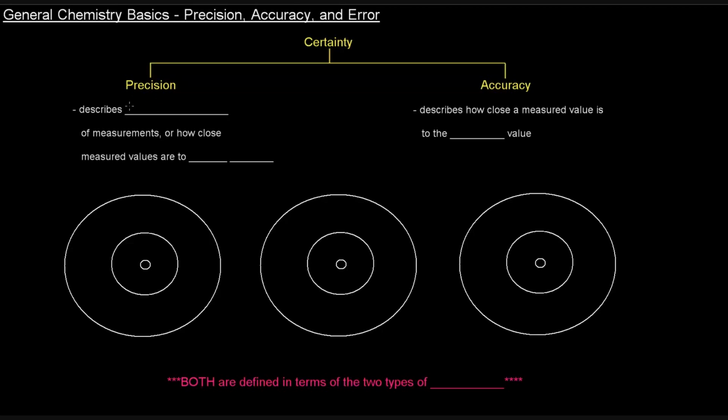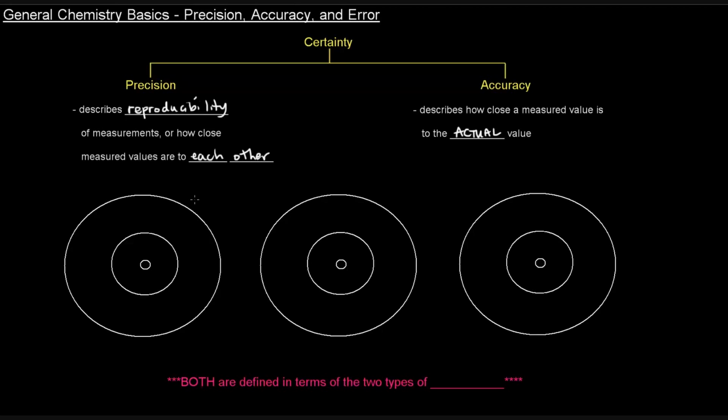Precision describes reproducibility of measurements, or how close measured values are to each other. Whereas accuracy describes how close a measured value is to the actual value, or the true value. So what does that mean?